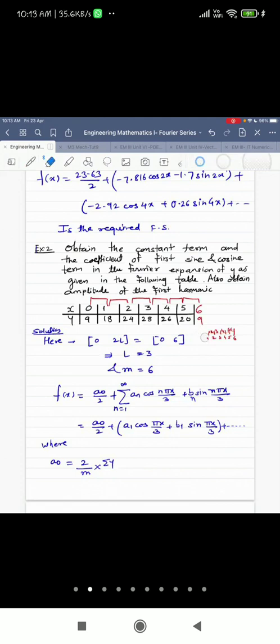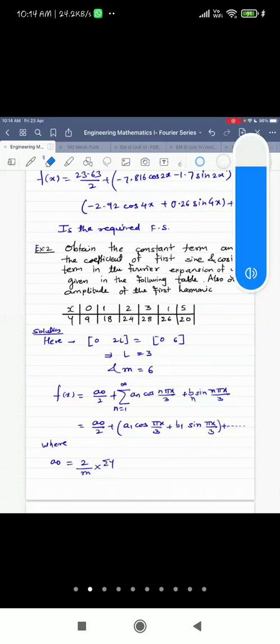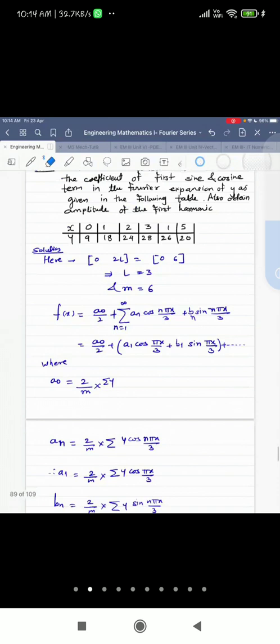Okay, so that's why we get M equal to 6. Any other doubt? Okay, so M equal to 6, we have to substitute, and formula is simple.